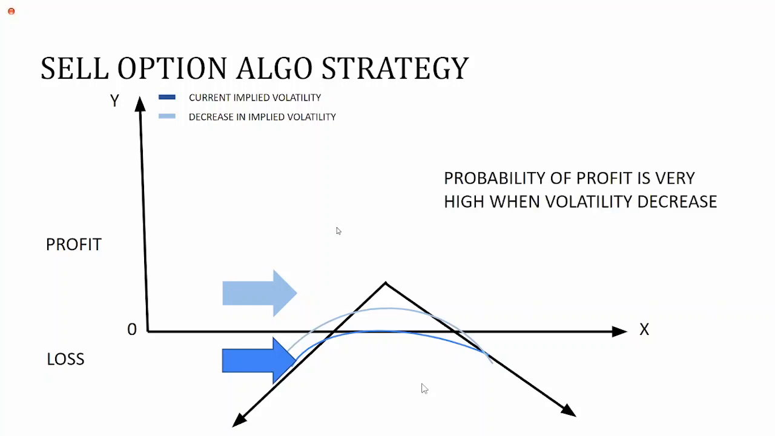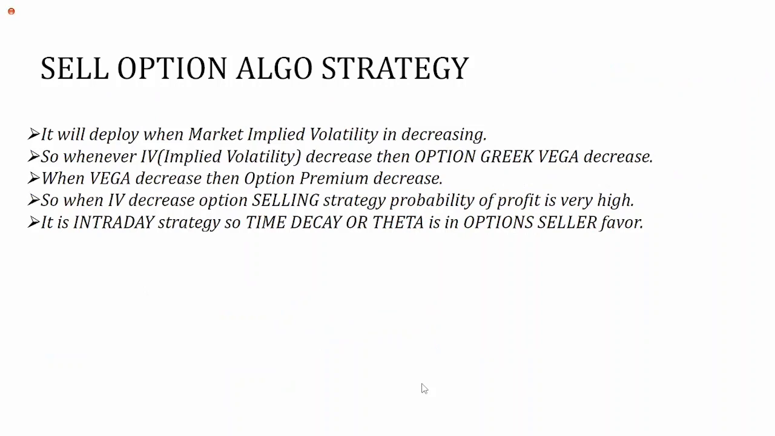So for this strategy, capital requirement is approx 1.5 lakh. And this will deploy whenever market is less volatile. So Vega decreases, so Vega will be in our favor, and as well as theta or time decay also will be in our favor because here we are option seller.